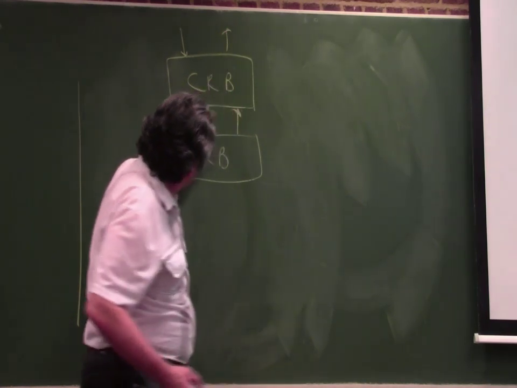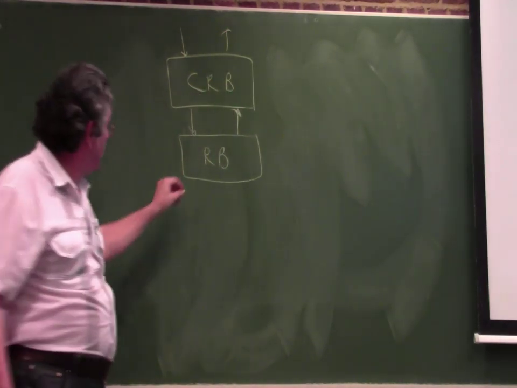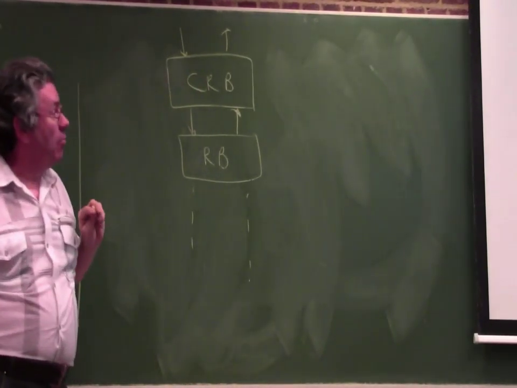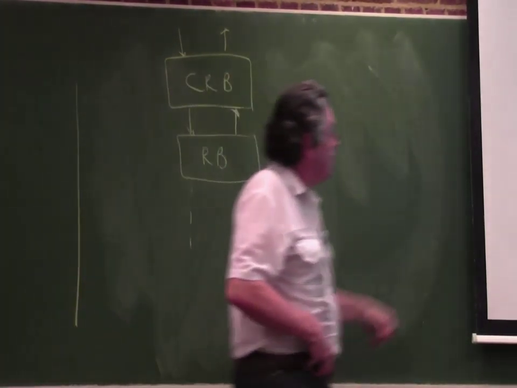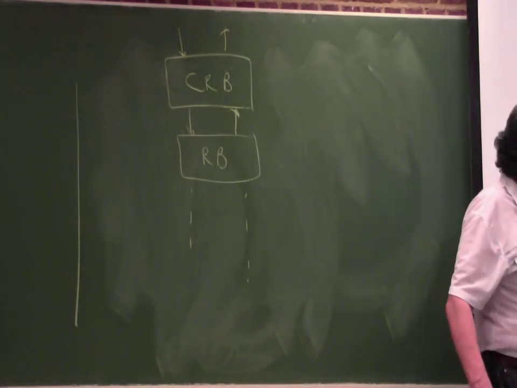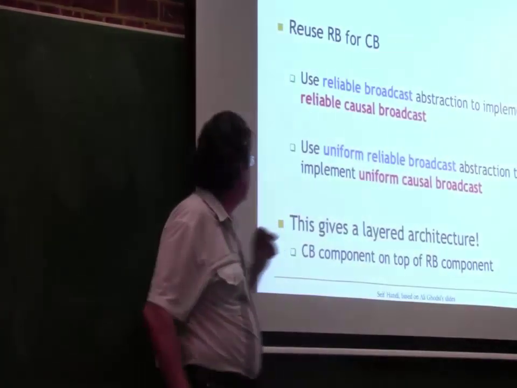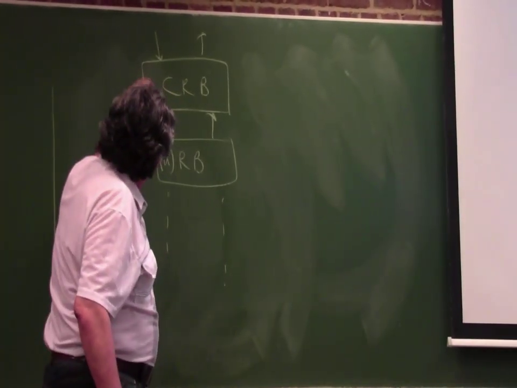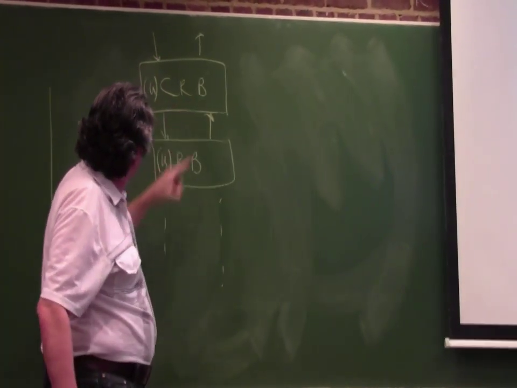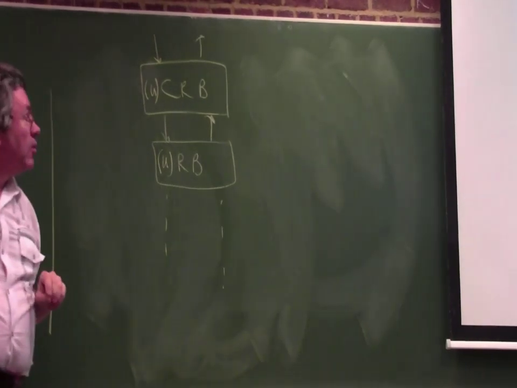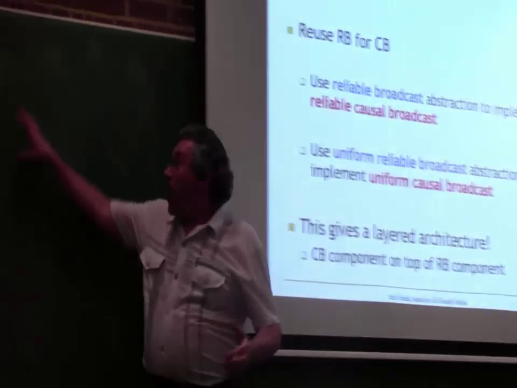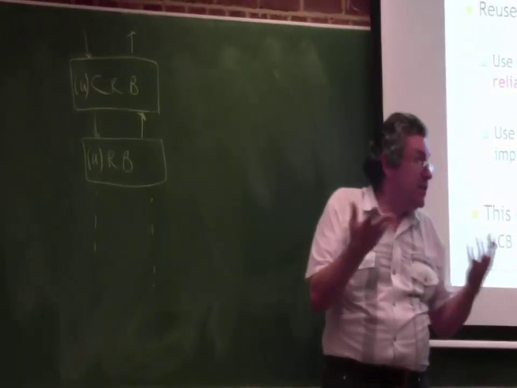We're going to use the reliable broadcast as a primitive, and build this extra layer on top. And the same for uniform causal: we're going to use the uniform reliable broadcast underneath. So we just have to add this extra layer that gives us more safety.